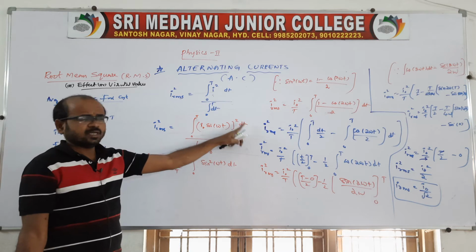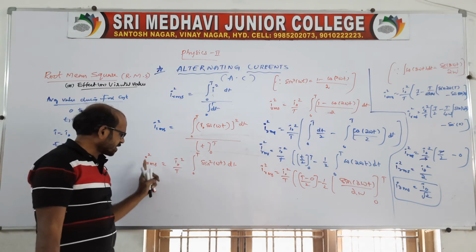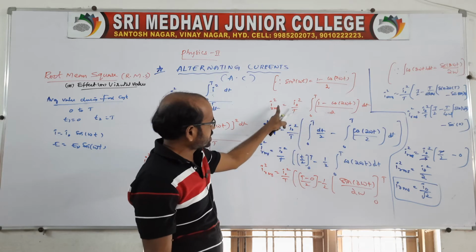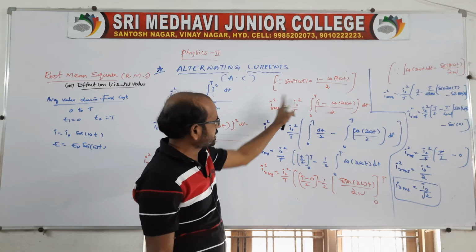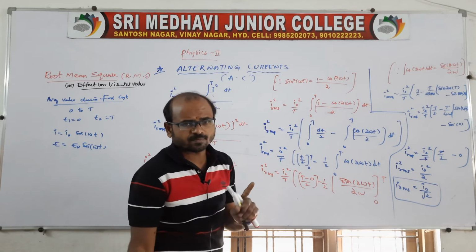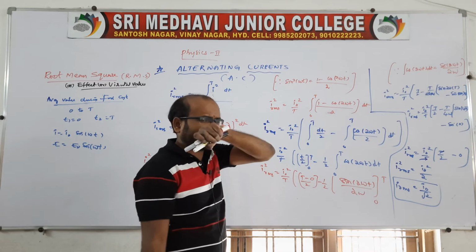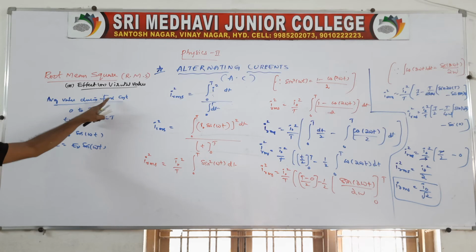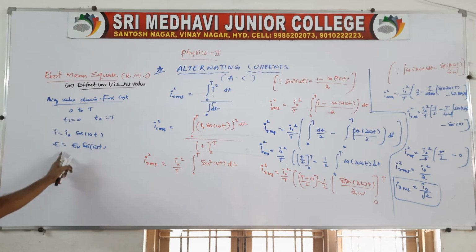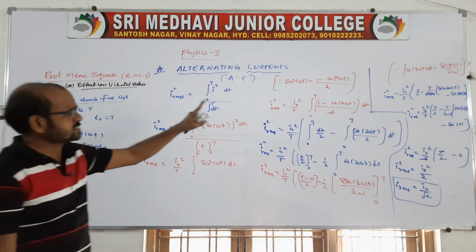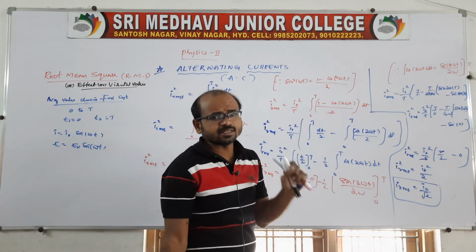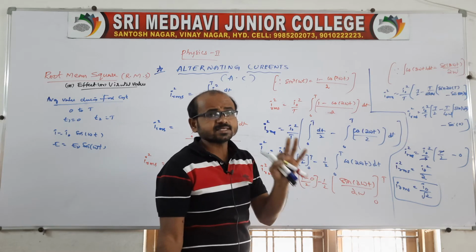Again you take the same, and the derivation everything is same, just here instead of I you write E, that's all. Everything is same, because we are taking the average value during the full cycle of current as well as EMF, no? So just instead of I you write E, that's all.